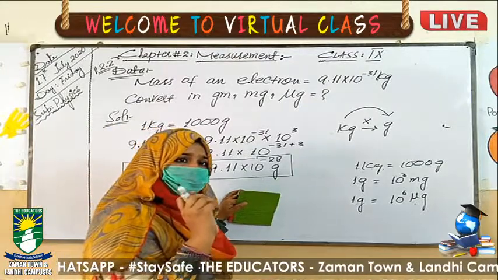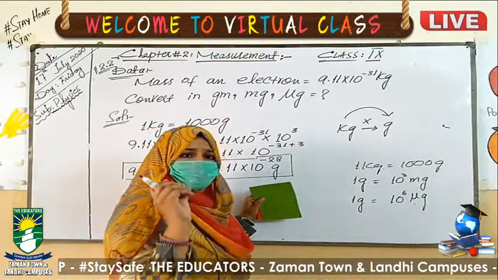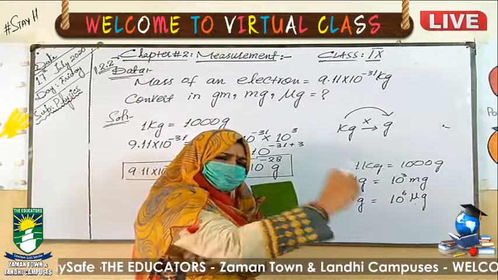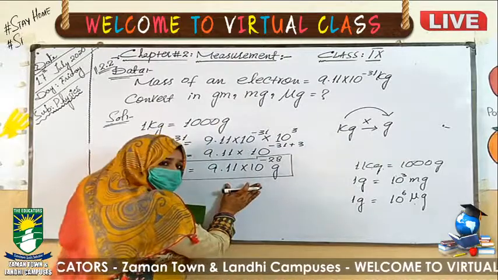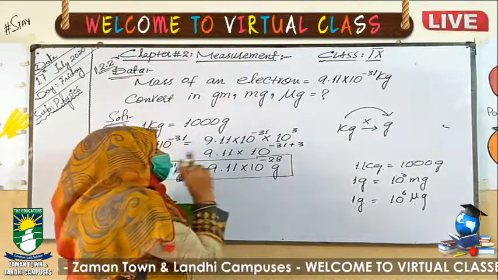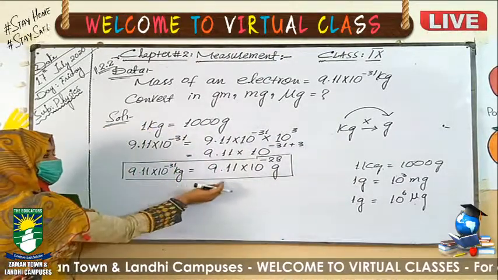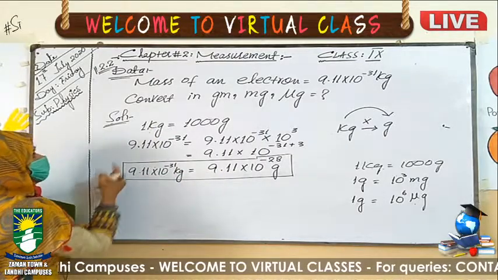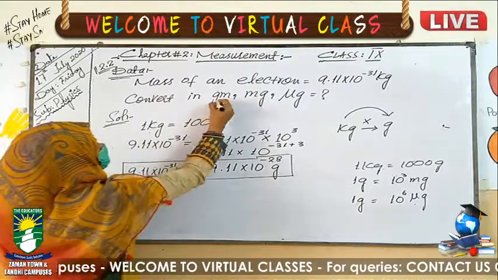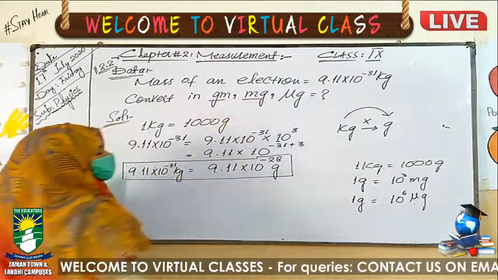So whenever you have to jump from kilogram into the milligram and microgram, what will you do? You will first convert into the gram to avoid errors. What will you do now? We will go through the gram now. The next point is we have to convert it into the gram, we have done. Now we have to move to the milligram.